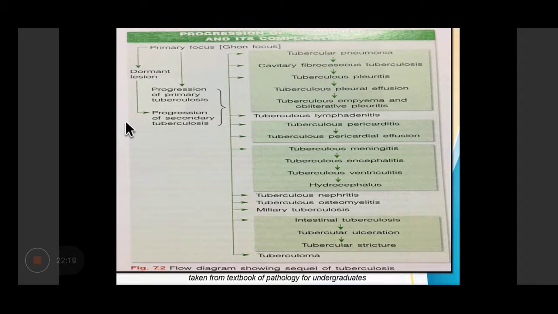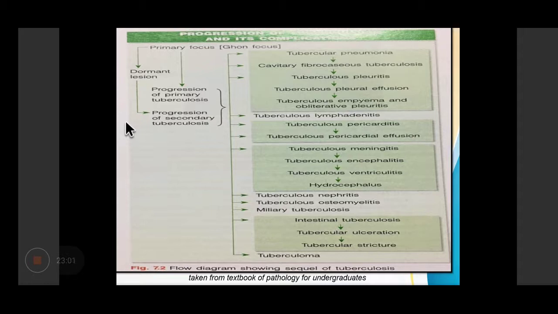So what are the various complications of tuberculosis? Now the primary focus can become a dormant lesion leading to a progression of secondary tuberculosis, or the primary focus can progress from a primary tuberculosis further into secondary tuberculosis. So there can be a tubercular pneumonia. Now, tubercular pneumonia can cause cavitary fibrocaseous tuberculosis if it erodes into the bronchiole and the material gets cupped out. So there is a formation of a cavity.